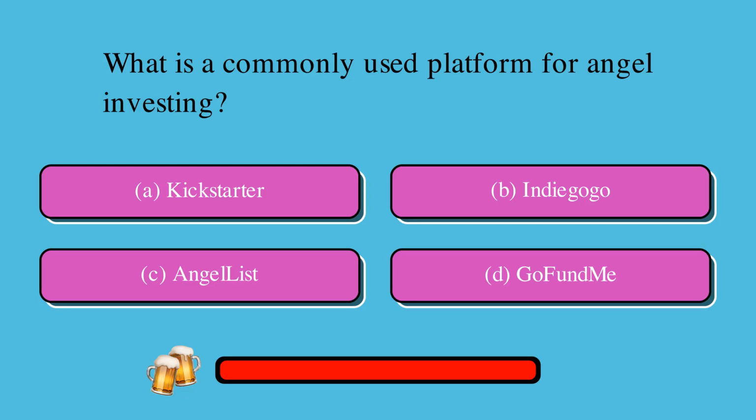Here's some angel investment trivia. What is a commonly used platform for angel investing? Is it A, Kickstarter, B, Indiegogo, C, AngelList, or D, GoFundMe? The correct answer is C, AngelList.